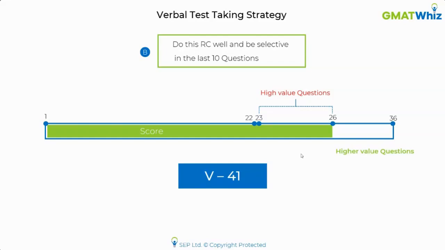Okay, Nandita has a question. Were you able to attempt all the questions once you finished the RC? Nandita, I attempted all the 4 questions of that RC passage because I had already spent 6 minutes on the passage. So I did them well. I solved them in maybe 3 or 4 extra minutes. The last 10 questions which you see over here, I selectively did around 6 of them, if I remember correctly, 5 or 6. I don't remember the exact number, but that's what I did in the last 10. I was selective over here. Okay, so this is what I did.